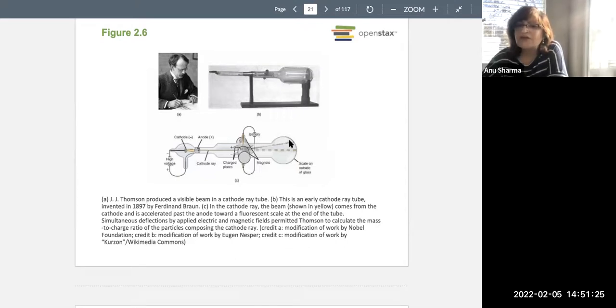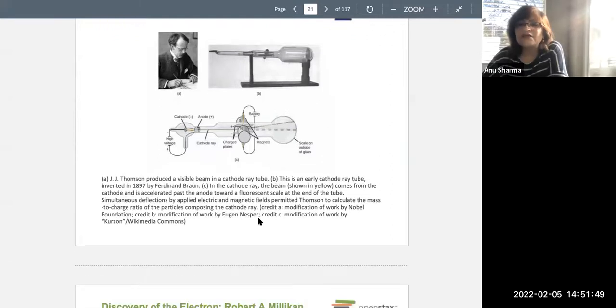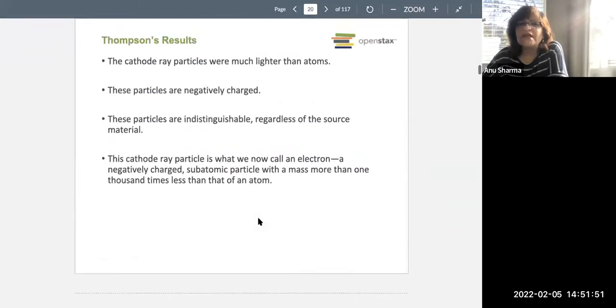And that's how they got deflected. So they got attracted to the positively charged side in this container. That means some tiny, tiny particles were being emitted from the electrode. And whatever the cathode was made up of, it didn't matter. The results were always the same. So he came up with the discovery of these negatively charged particles called the electrons.